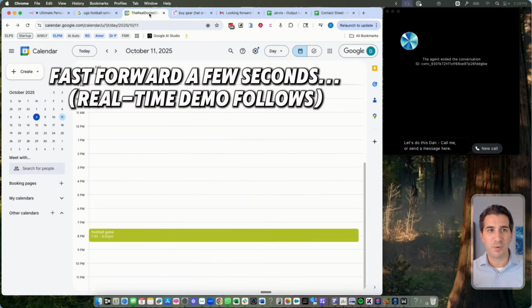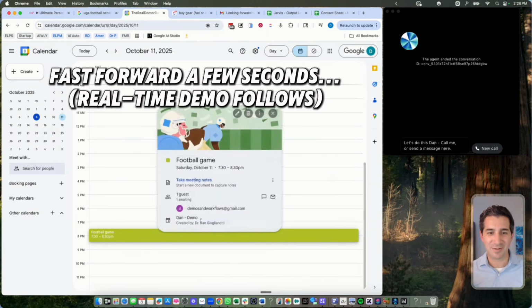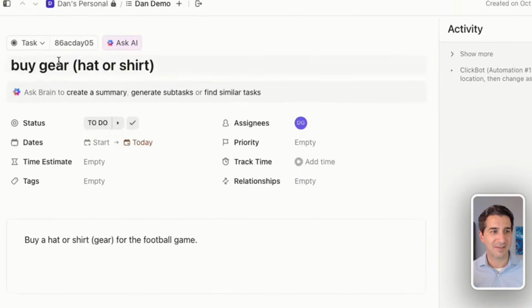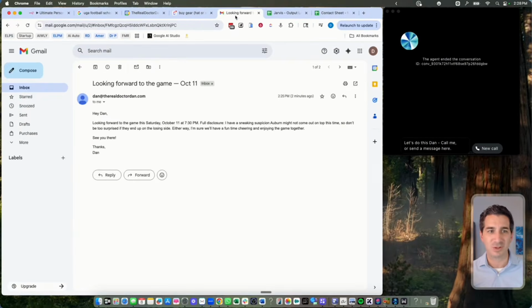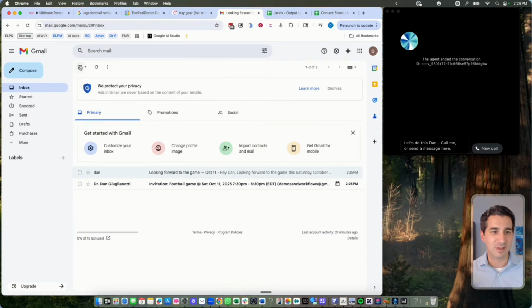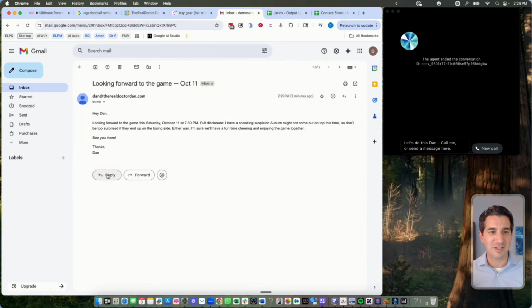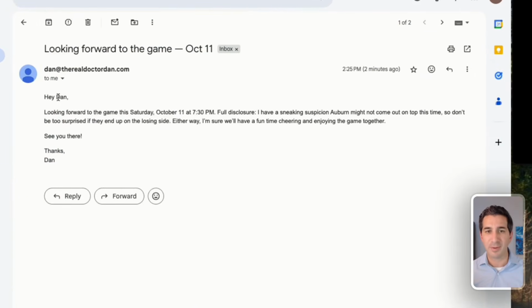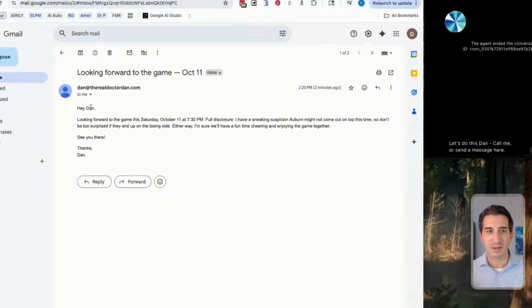All right, and boom, a few seconds later, we have the calendar invite with the right person invited. We have a ClickUp task that is there titled with the correct description, and then we have an email. So we have the email invite that gets automatically sent out. Then we have a separate email that was perfectly written the way I want. And that happened all without any of my input other than talking to Jarvis.